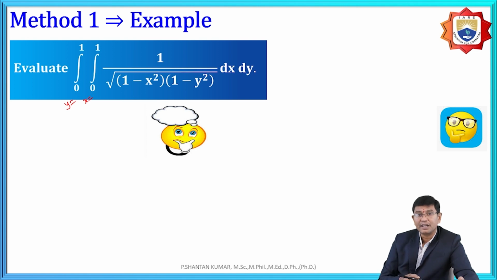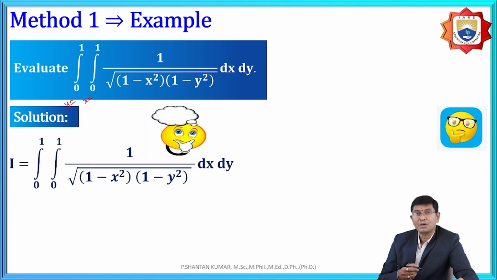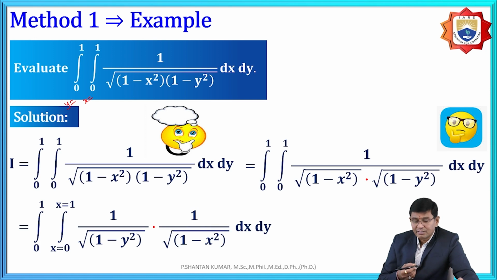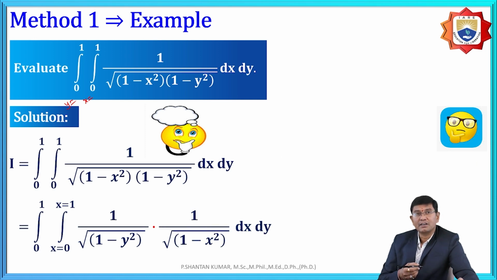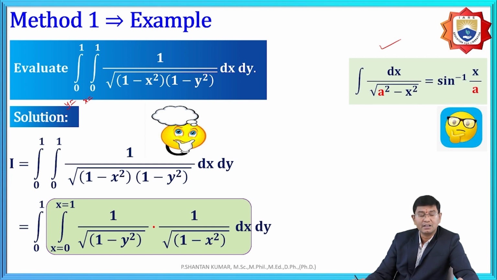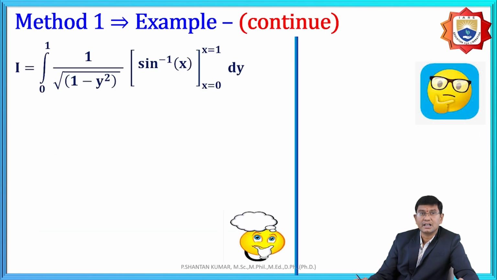Based upon this, first we need to assume this as I. While we are going to integrate with respect to the inner variable, that is x, the integration of 1 by root of 1 minus x square is sine inverse x. According to the inverse integration, dx by root of a square minus x square is sine inverse of x by a. Here a is 1 and x is as usual x. Therefore, sine inverse x is the value.